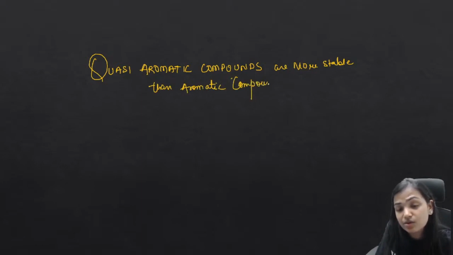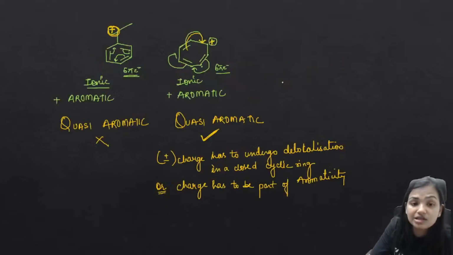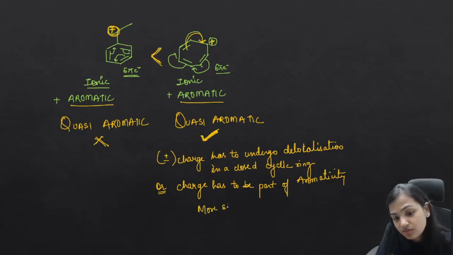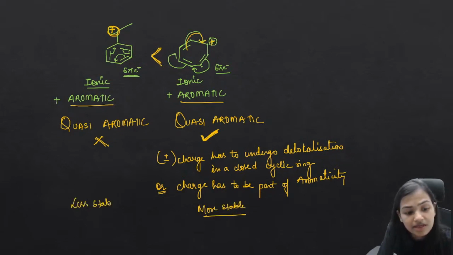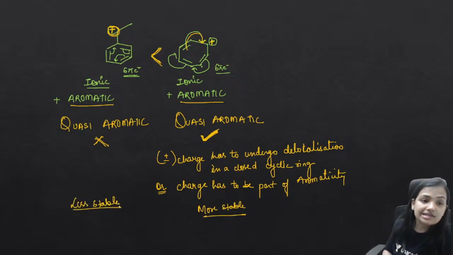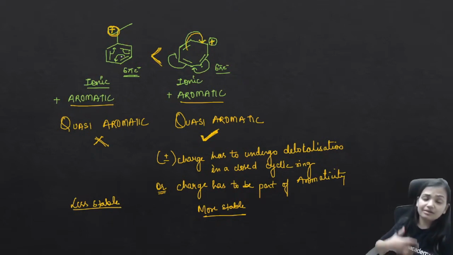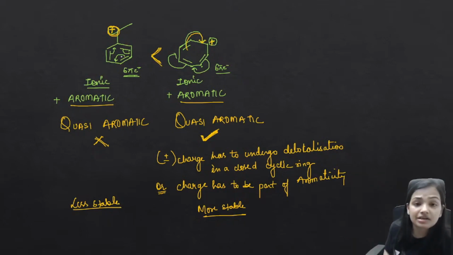Okay, so whenever there is a question of stability, please try to understand, this compound is also aromatic, this compound is also aromatic, but this is quasi aromatic, but this is not quasi aromatic. So this compound is much more stable. This is more stable and this is less stable. Many times students think that here we have a benzene ring, this is a benzenoid compound, and hence just after looking at the benzene ring they mark it more stable, but it is not.